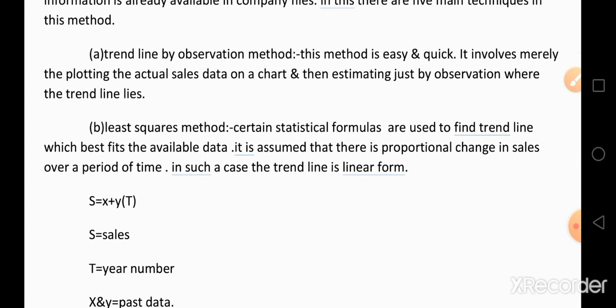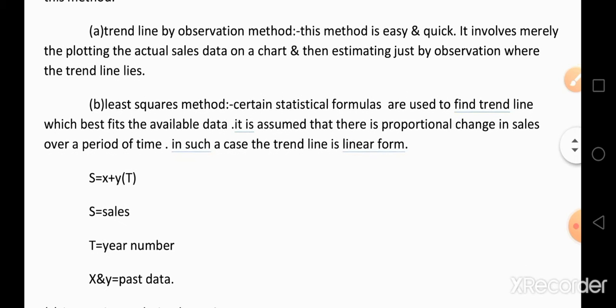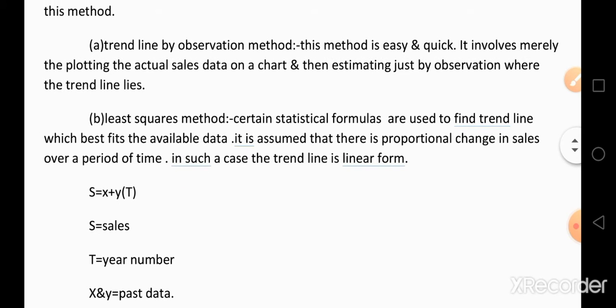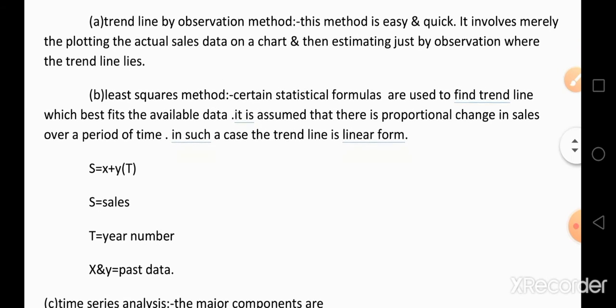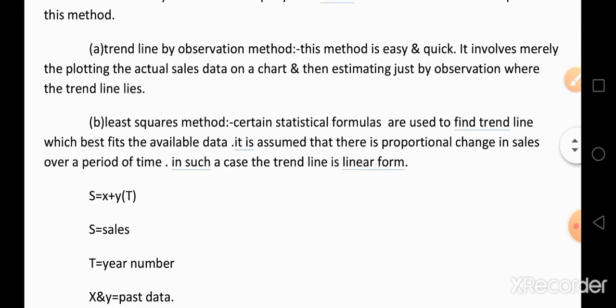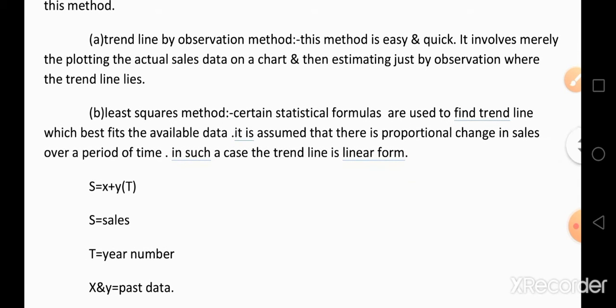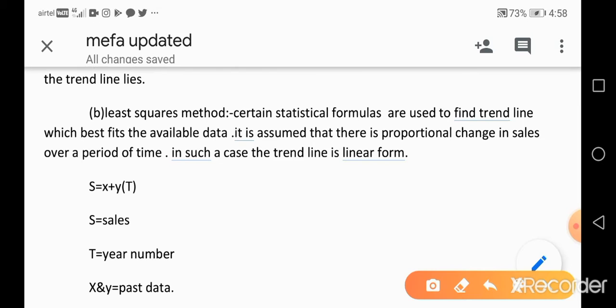This method is easy and quick. It involves merely plotting the actual sales data on a chart and then estimating, just by observation, where the trend line lies. In this method, we just plot the past data on a chart, and next we estimate the future demand by observing the past data. That is called a trend line by observation method.